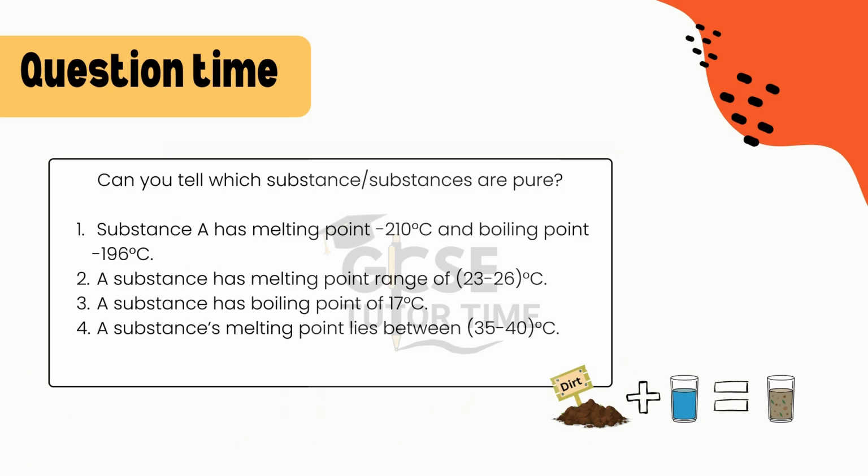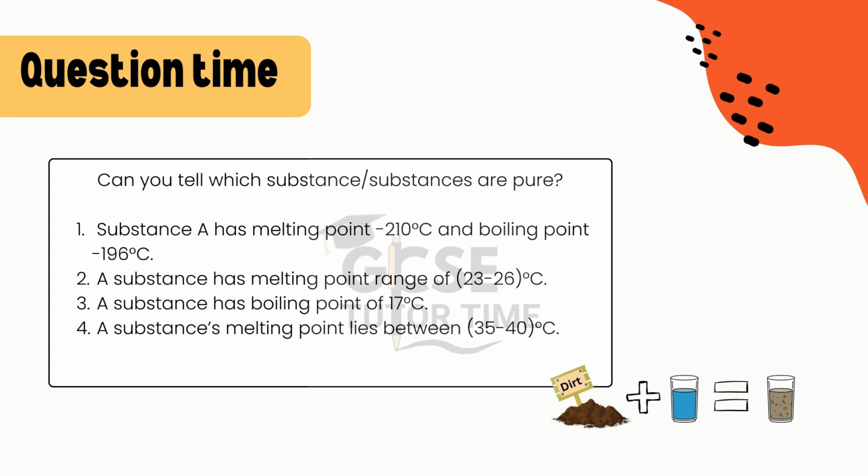Another question for you. Let's see in the last slide what you have learned. Can you tell which substance or substances are pure? The first one: substance A has a melting point of minus 210 degrees Celsius and a boiling point of minus 196 degrees Celsius. The second substance has a melting point range of 23 to 26 degrees Celsius. Third, a substance has a boiling point of 17 degrees Celsius. And fourth, a substance's melting point lies between 35 to 40 degrees Celsius.